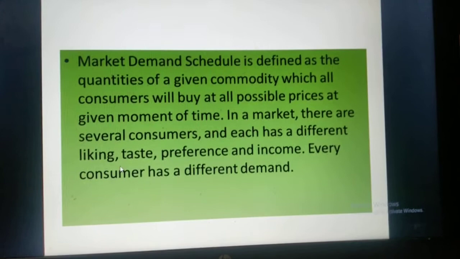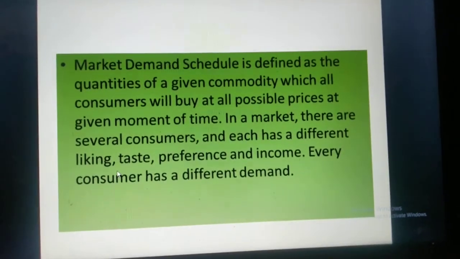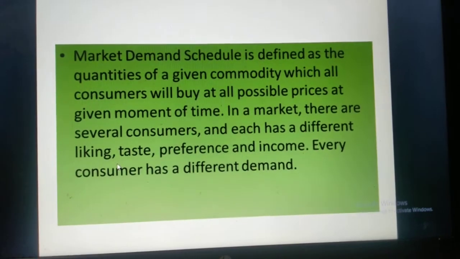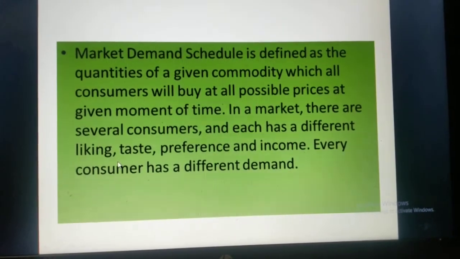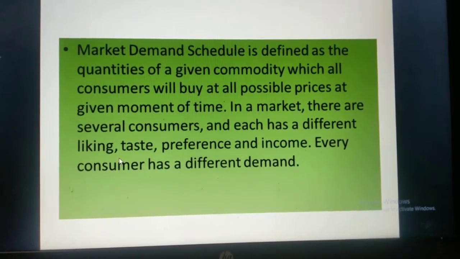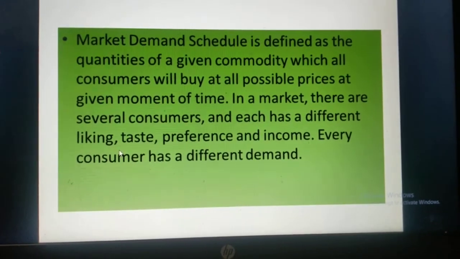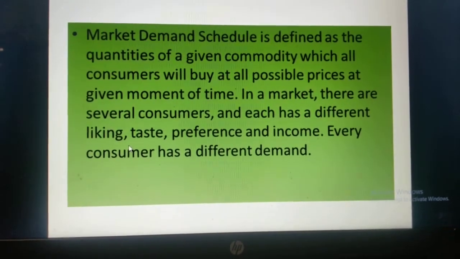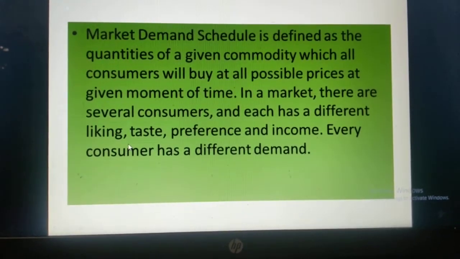Now when we come to market demand, as we have studied two types of demand, that is individual demand and market demand, in the same manner we are studying the individual schedule and the market schedule. Beforehand we have studied the individual schedule, which I have explained. Now, what does the market demand schedule show?